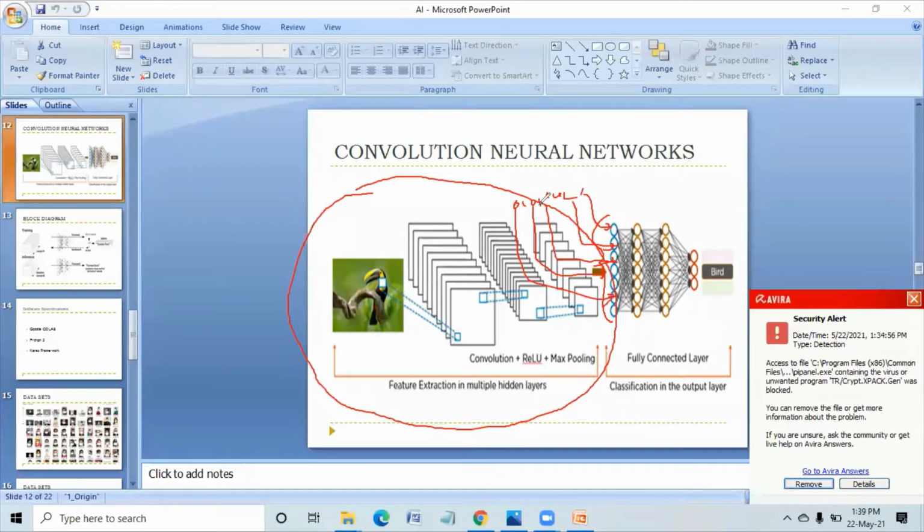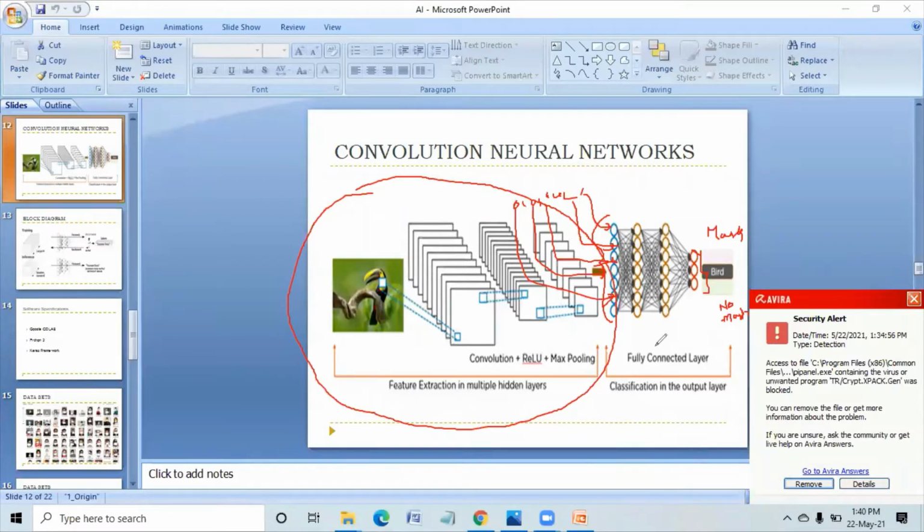At the output, what does it have to give? Mask or no mask. That will be the output. Simply yes or no. Mask means yes, no mask means no, in simple terms.